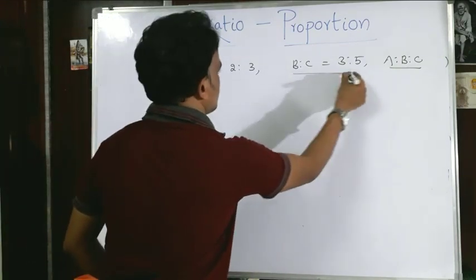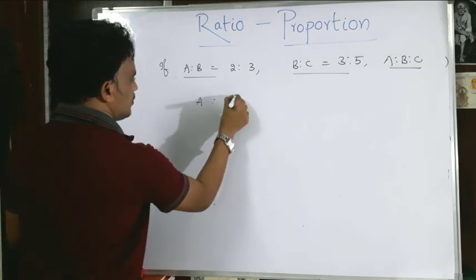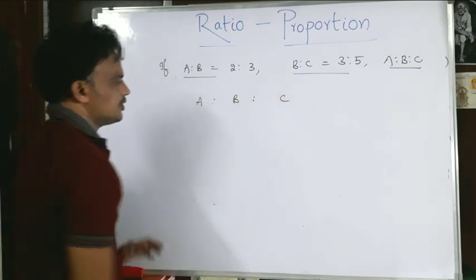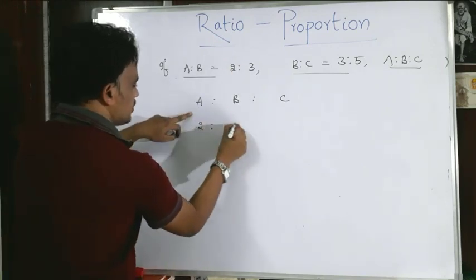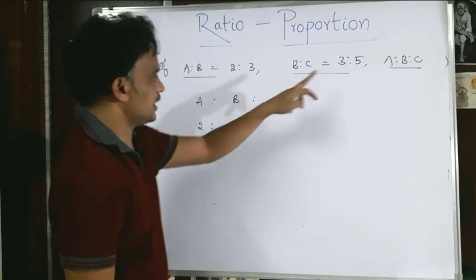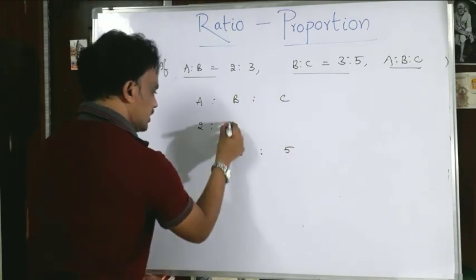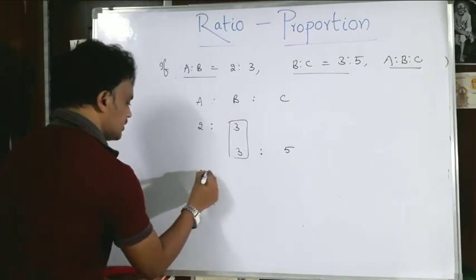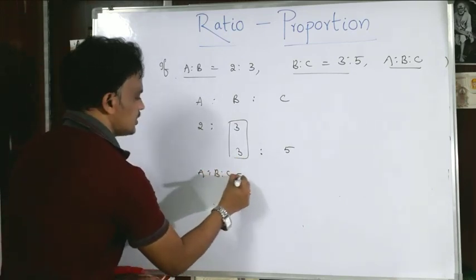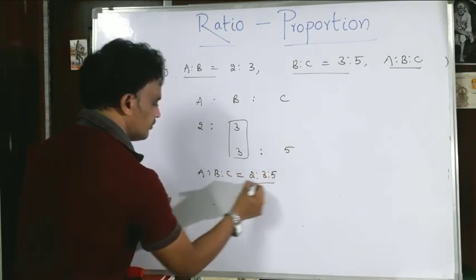A is to B is 2 is to 3, B is to C is... yes, clearly I am writing this one. A is to B is to C. Please write like this. So, A is to B is 2 is to 3. The first ratio is 2 is to 3 and the second ratio B is to C is 3 is to 5. These two terms are the same, right or not? Then finally, I can write A is to B is to C is 2 is to 3 is to 5.